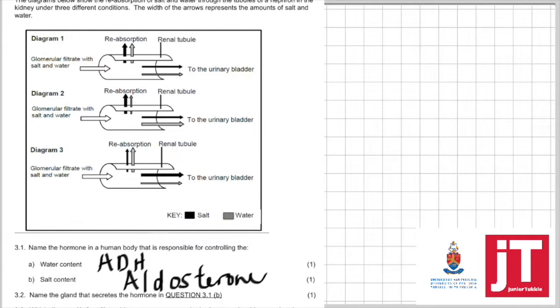Name the gland that secretes the hormone in question 3.1b. There we already should know that aldosterone is secreted by the adrenal gland.